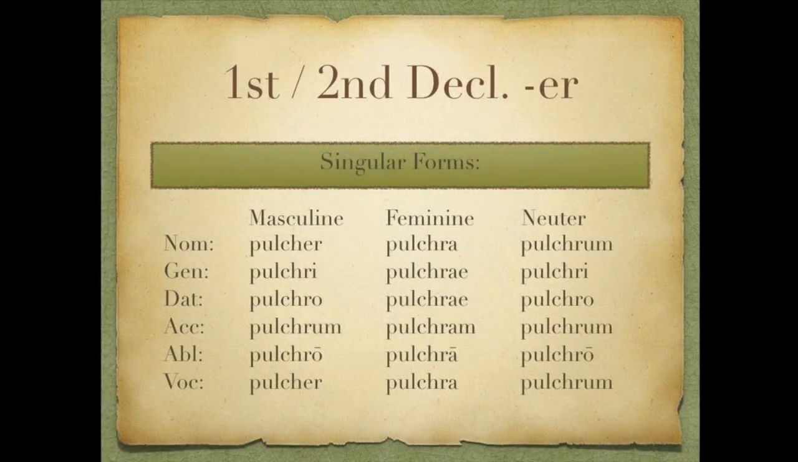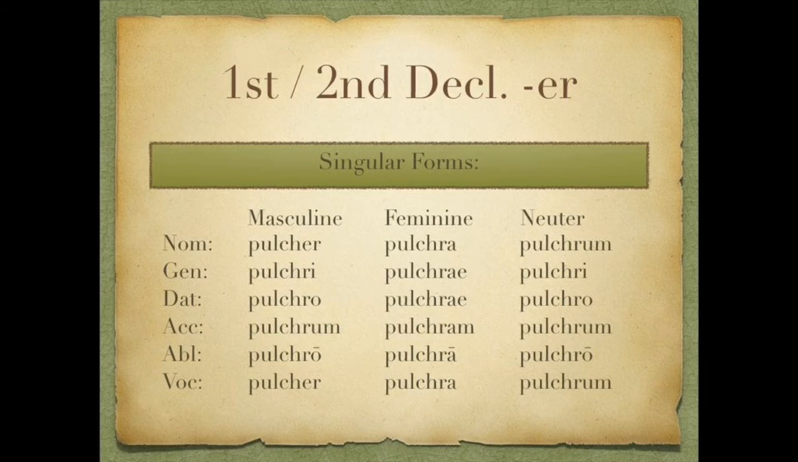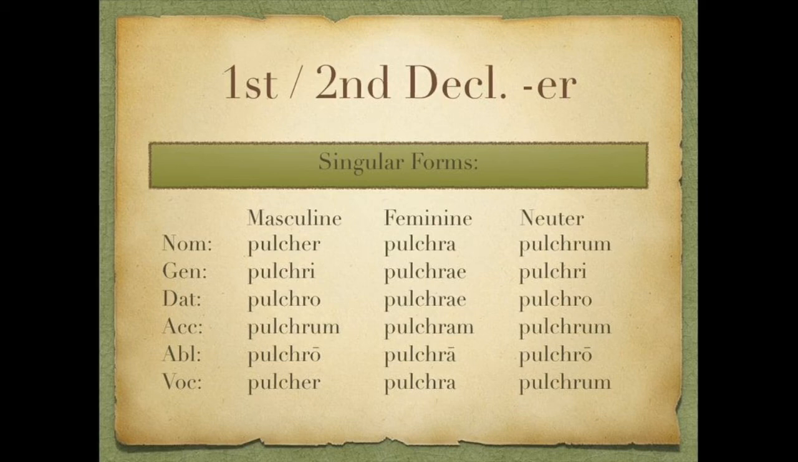In our previous example, the E did stay in the base. Let's look at another one where the E does not stay in the base. Pulcher, pulchra, pulchrum. Again, we go to the nominative feminine singular, drop the a case ending, and get our base. And to that, we'll add all of our endings. Nominative singular, pulcher, pulchra, pulchrum. Genitive, pulchri, pulchrae, pulchri. Dative singular, pulchro, pulchrae, pulchro. Accusative, pulchrum, pulchram, pulchrum. Ablative, pulchro, pulchra, pulchro. And then vocative, pulcher, pulchra, pulchrum.